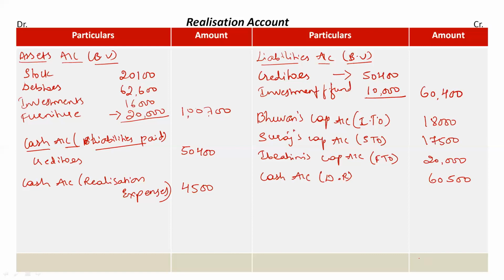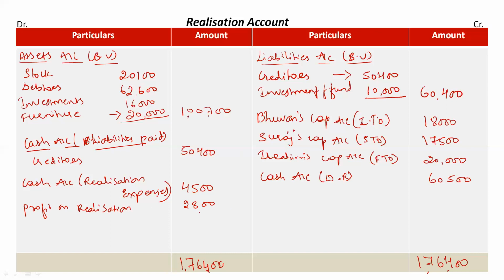The total on the credit side is rupees 1,76,400, so write the same here, 1,76,400 rupees. Now deduct all these amounts from 1,76,400. So we will get a balancing figure of rupees 2,800. This will be called profit on realization.